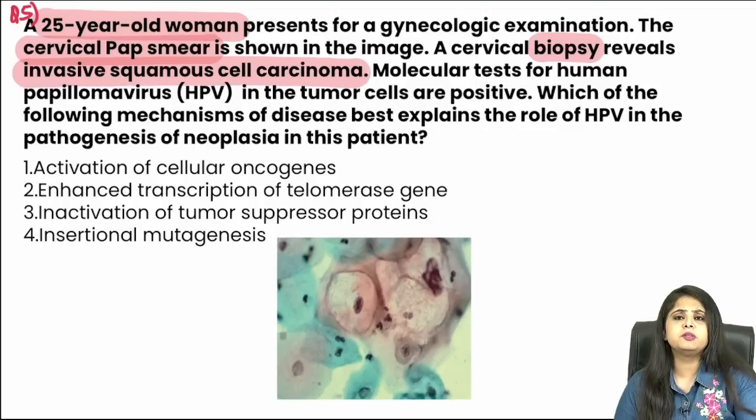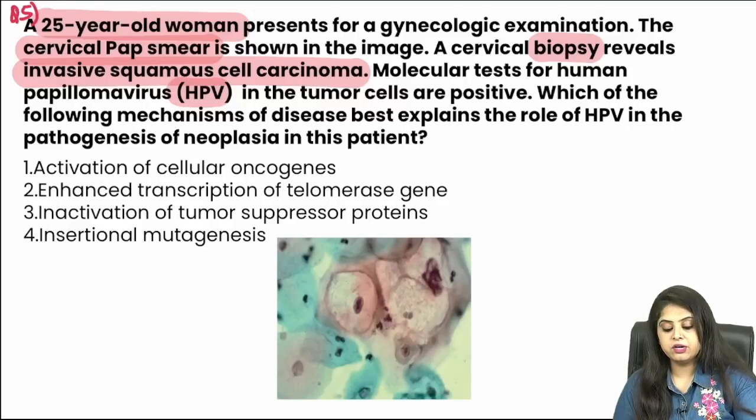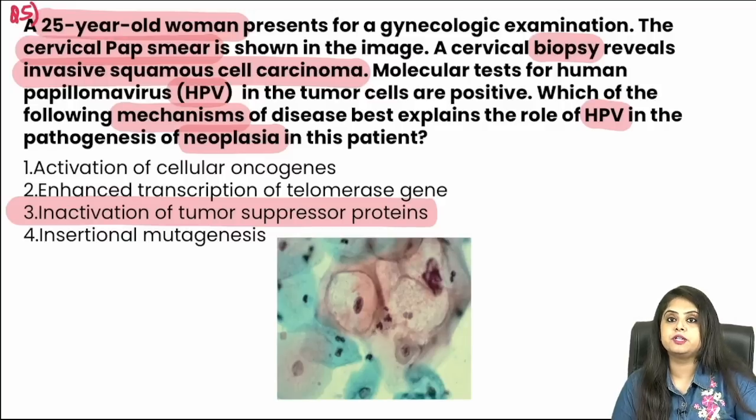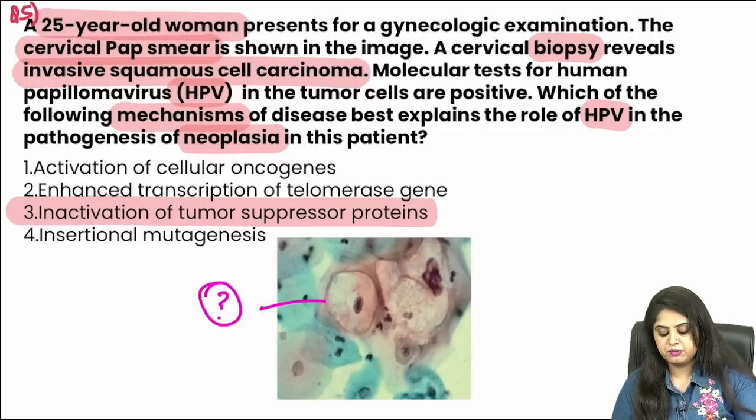So of course this must be associated with the very famous virus called HPV. Right? Now they've asked you what is the mechanism by which HPV is going to cause cancer in this patient, and the correct answer is the inactivation of the tumor suppressor proteins. Let me analyze this because I've got a photo over here. Firstly, what is this picture of a pap smear showing to us?